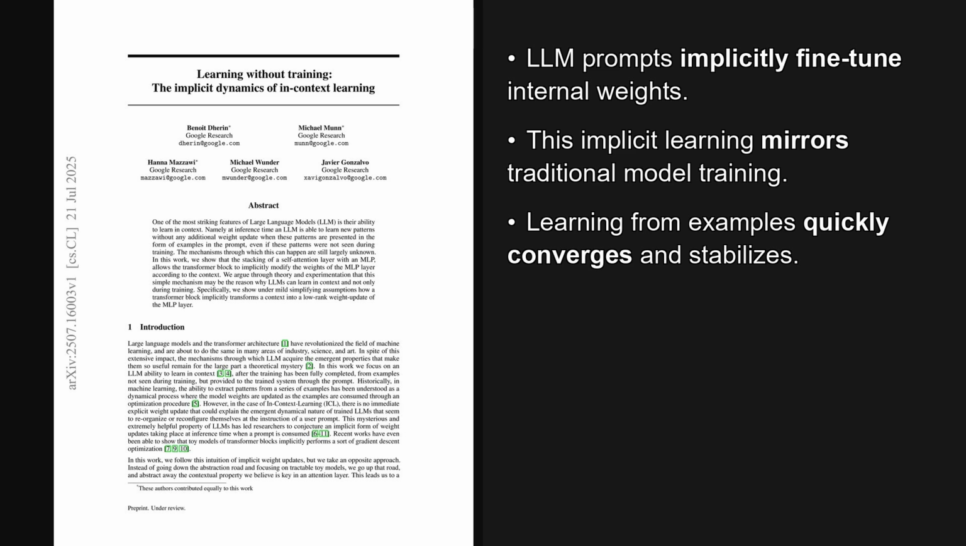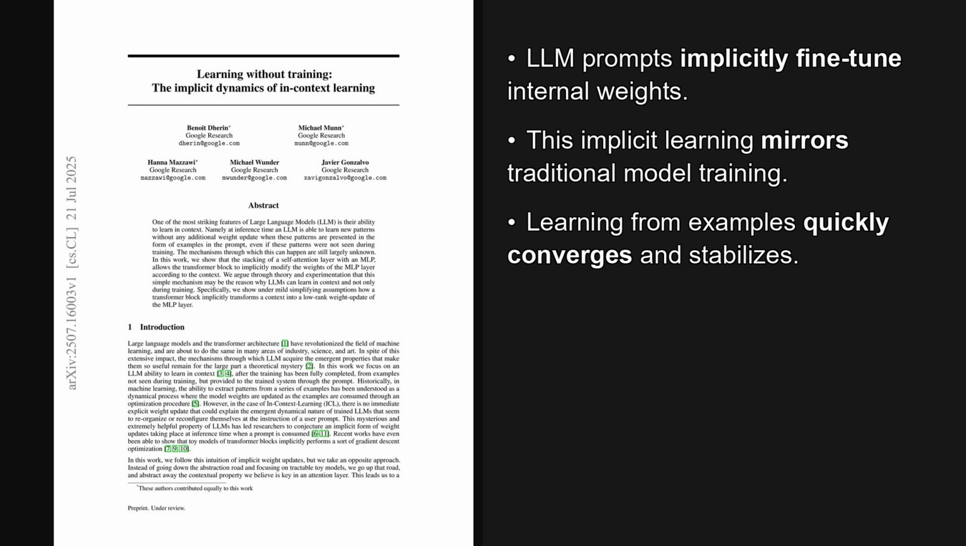I'm Alex, and today we're looking at a paper trending on X, published on July 21st, 2025, about 5 days ago. This paper proposes a fascinating mechanism for how LLMs learn on the fly, showing how a transformer block can implicitly modify its own weights based on the examples you provide in the prompt. The paper is titled, Learning Without Training: The Implicit Dynamics of In-Context Learning. And the authors provide a really compelling mathematical explanation for this effect.